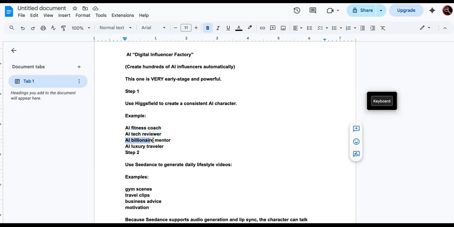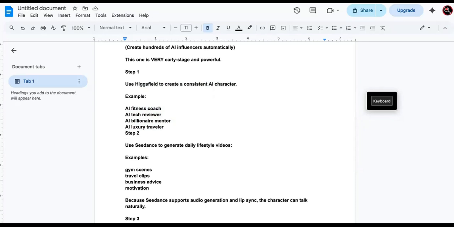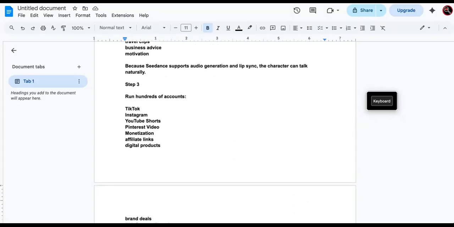All right. But anyway, AI tech reviewer, AI billionaire mentor. I see a lot of those. AI luxury travelers, I see a lot of those too. You can sell tickets. You can sell hotel stuff, Airbnb listings and stuff, and make a lot of money.